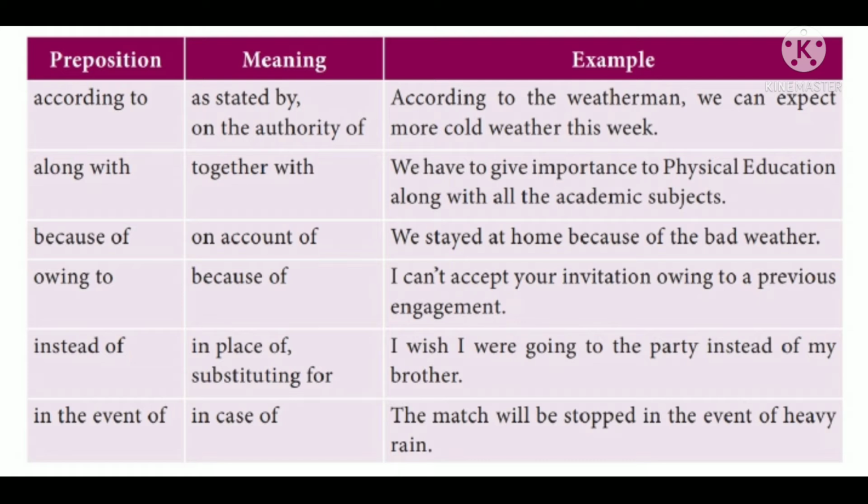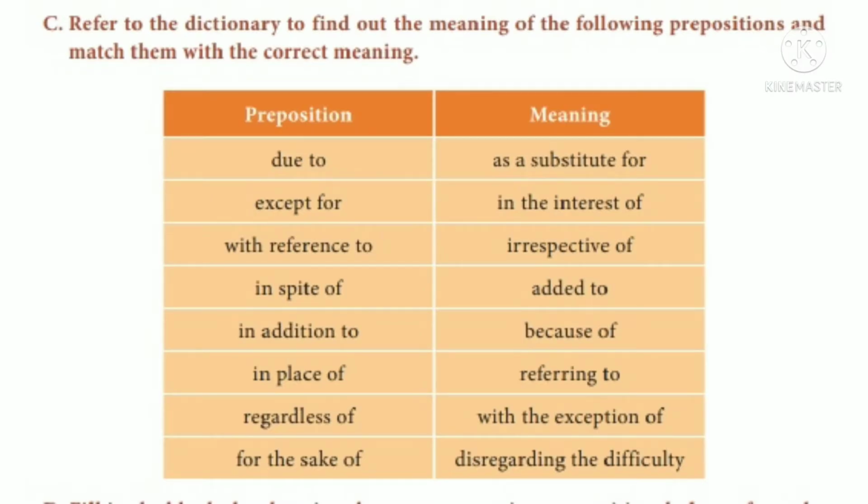Suppose you take that full tabular column, the first one you can underline according to. And in the second example, you can underline the prepositional phrase along with. Third one, because of. So that it will be easy to identify which prepositional phrase is used in that sentence. And the fourth one is owing to. Fifth one, instead of. Last one is in the event of. We'll go to the next exercise given in the textbook.